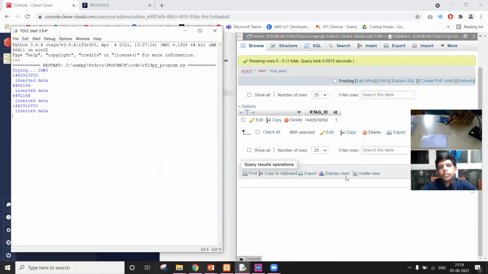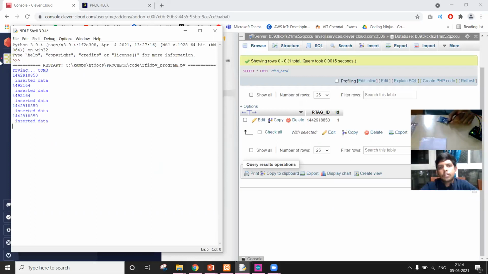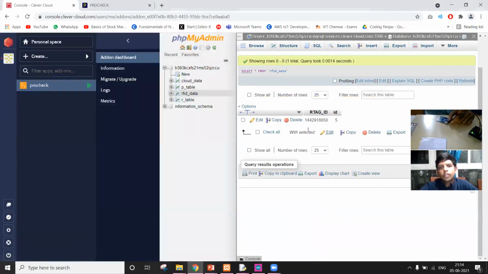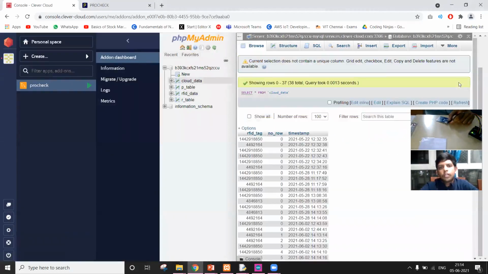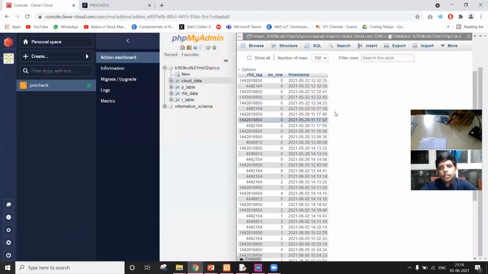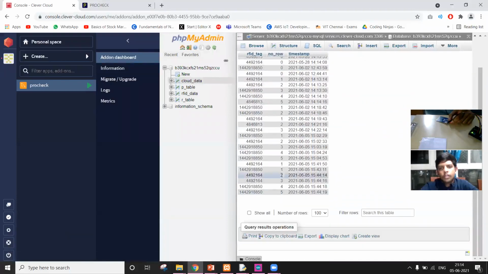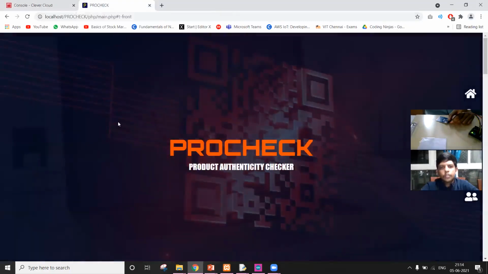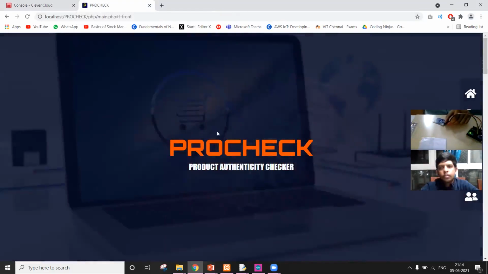I just read four tags, so we can get 4 readings. And when we check the cloud data table, see, 1, 2, 3, 4, 5, we got 5 readings. Moving on to the website, that was the interface or web environment that we have developed. The site is known as ProCheck.